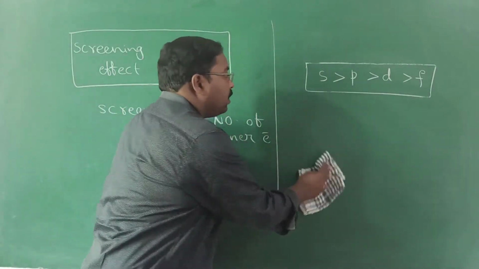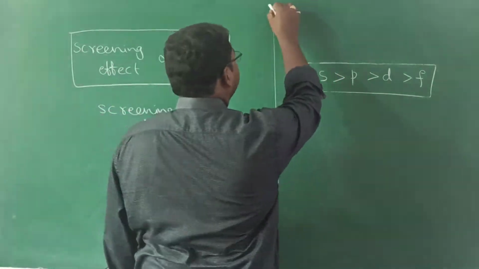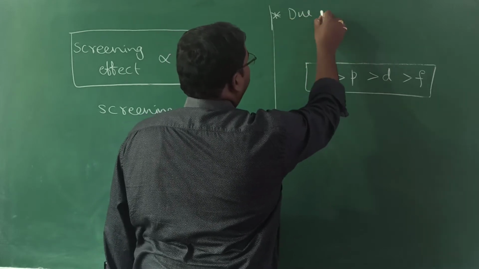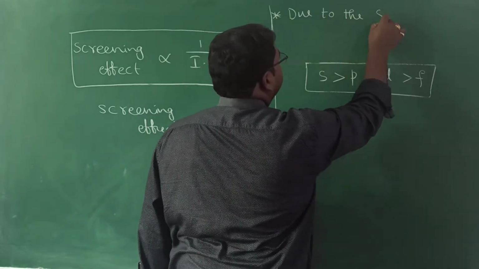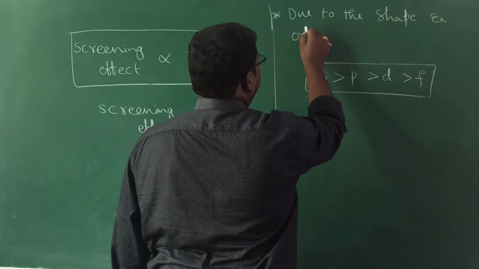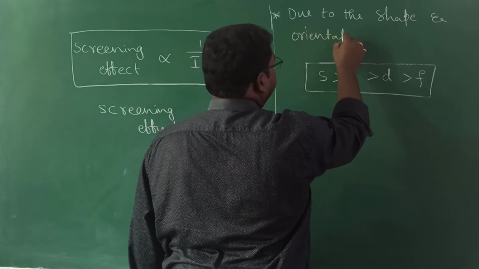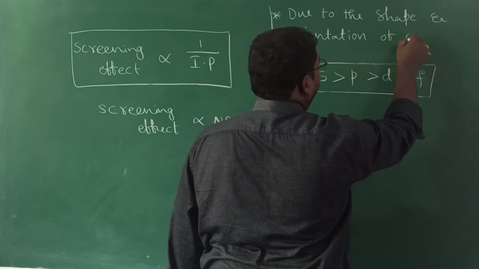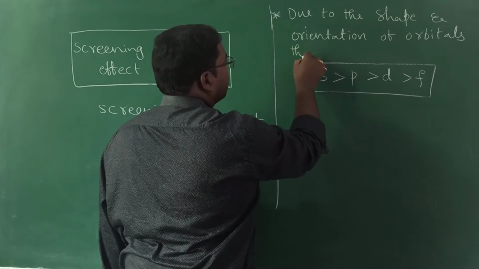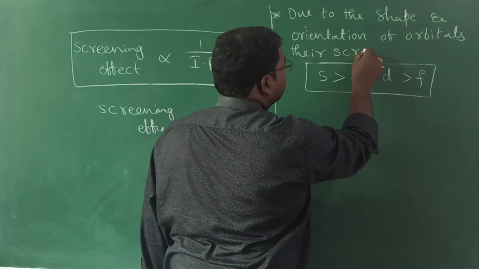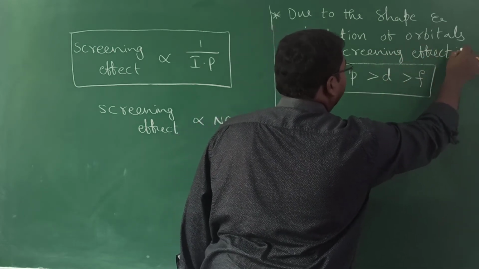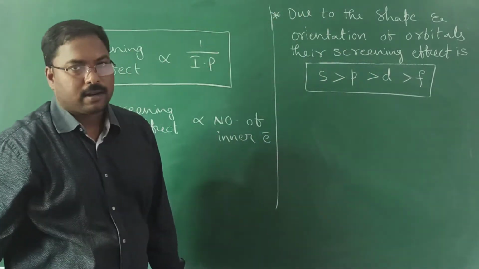While copying in the notes, highlight this point: due to the shape and the orientation of orbitals, their screening effect is in this order.